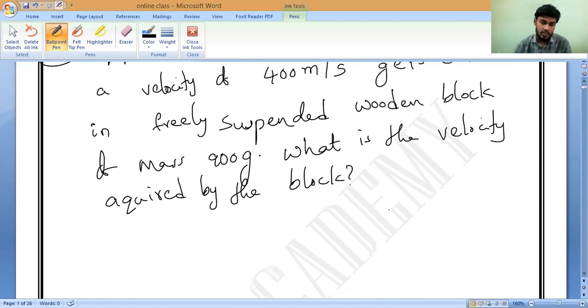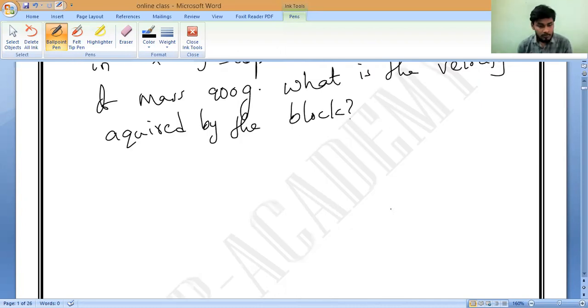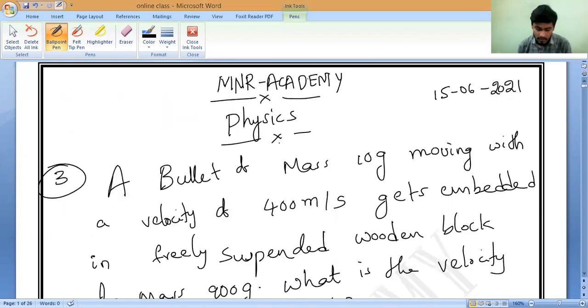What have they given? First, tell me the given data. Sir, bullet mass is equal to 10 gram. Very carefully, a bullet of mass 10 grams. What is the mass? 10 grams. Moving with velocity 400 meter per second.